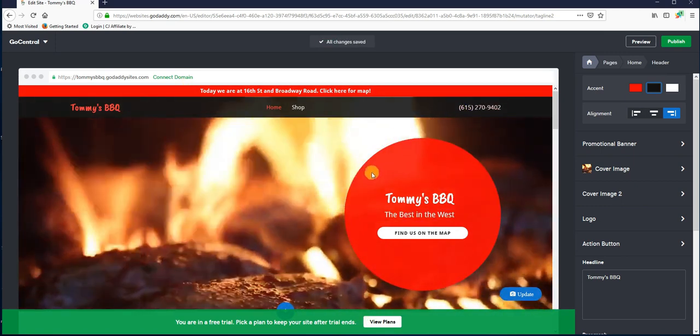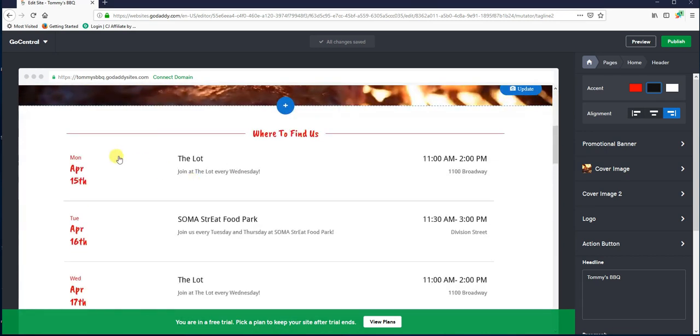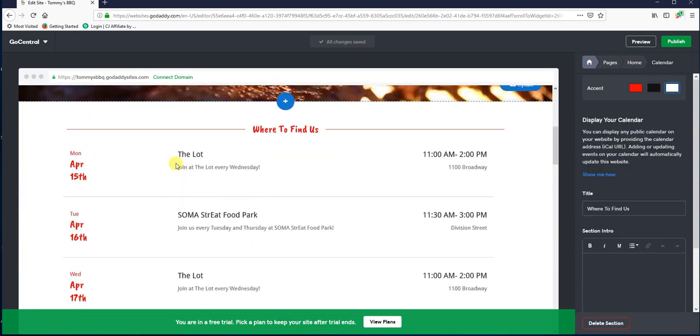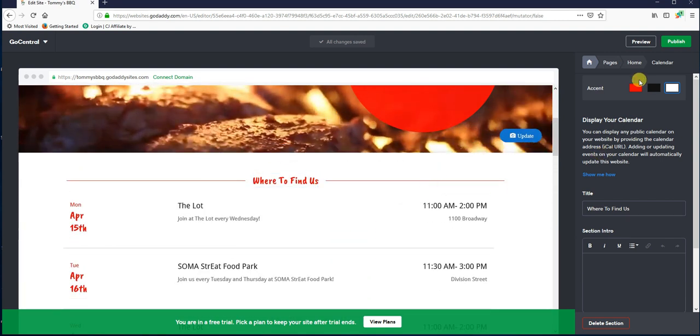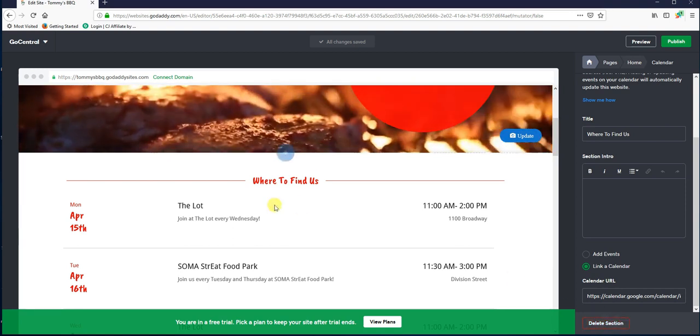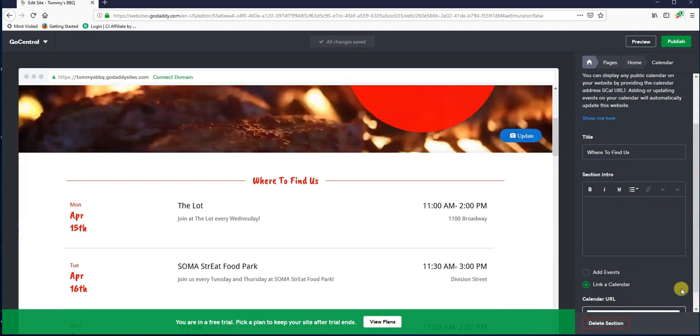We got up there. We got a contact thing on top. This is the where to find us thing, so I can go through here and quickly edit my schedule. So, you know, now I know if I'm going to be in the same place all the time, where to find us, and I can change this. Oh, wait, nope, I'm sorry. This actually links to a calendar, so this is kind of cool. You can link this to your Google Calendar.